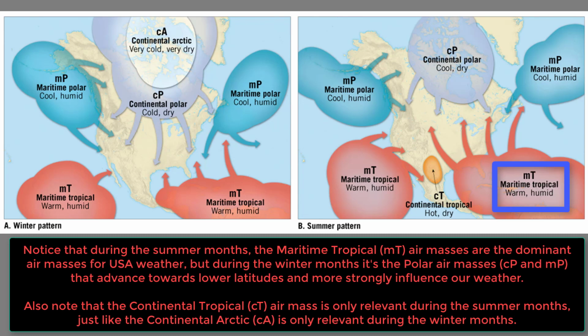The way we symbolize that maritime tropical air mass is with a lowercase m, capital T, and the air contained in that maritime tropical air mass will be warm and it will be humid.